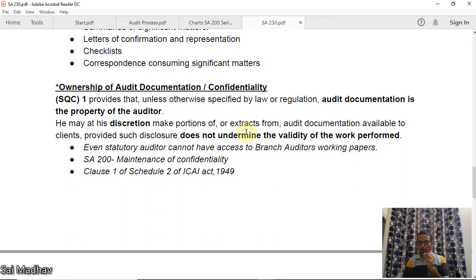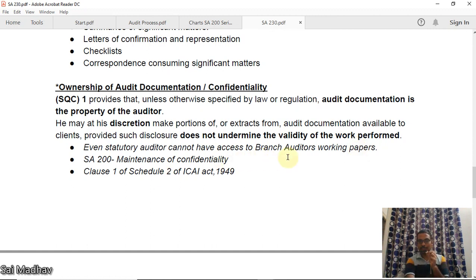He may make portions or copies or extracts, provided such disclosure does not undermine the validity of work performed. But that doesn't mean you should give to everyone, every outsider. That should not undermine the validity of work performed. Then only you can give. It is at the discretion of the auditor.